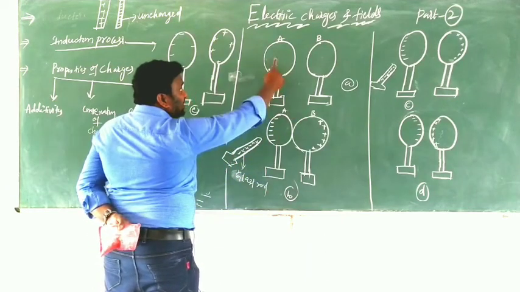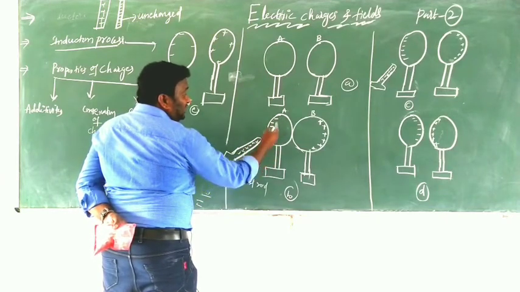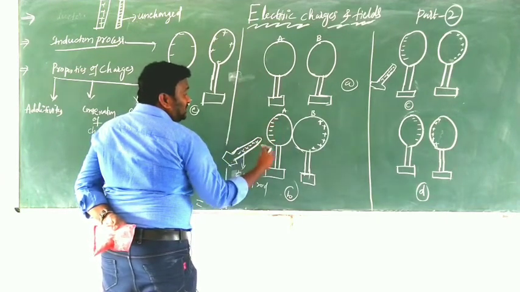Initially there is no charge. Now some electrons are coming to this side. What is the charge of an electron? Negative.